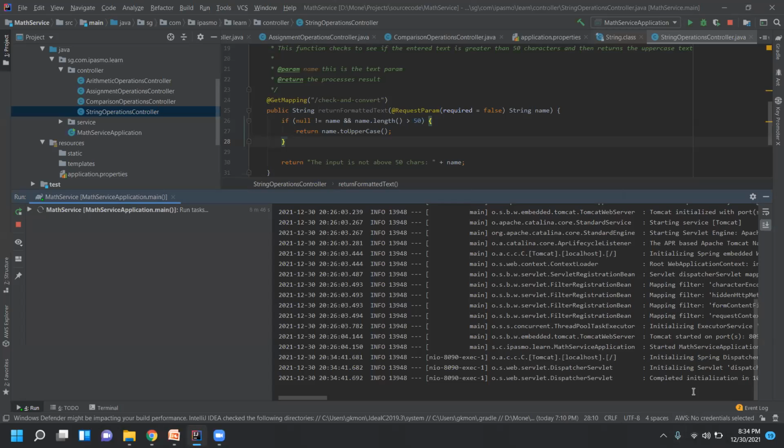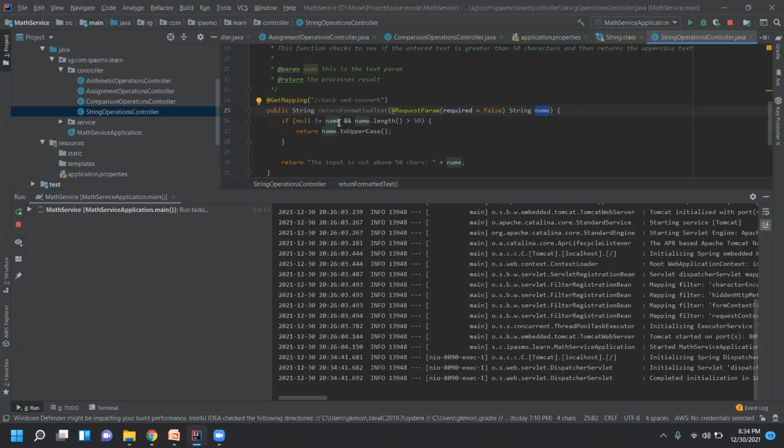So at this place, when I try to enter, you see here it is not going to throw a null pointer exception. We are going back to the program because the string name is null. The value of the name is empty, so even if it is empty, it is checking this condition. It is not null, meaning it is failing here itself. So when it fails here, it will not execute this block and it goes to this return statement.